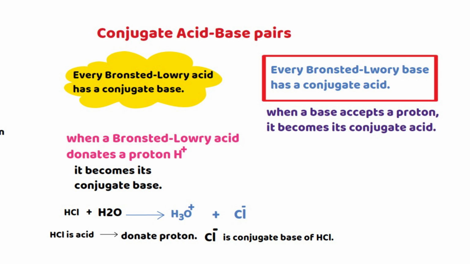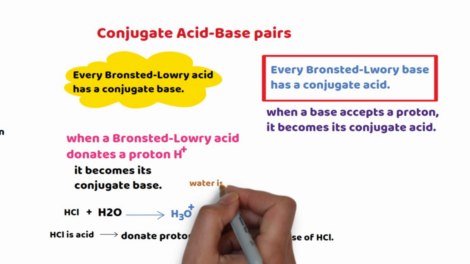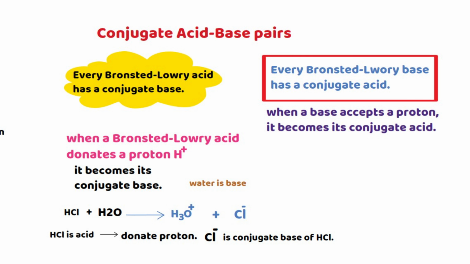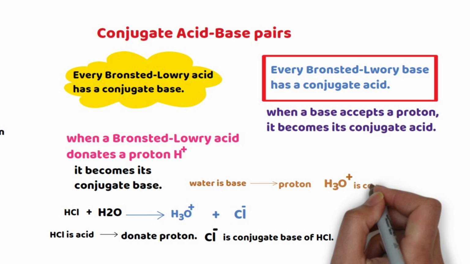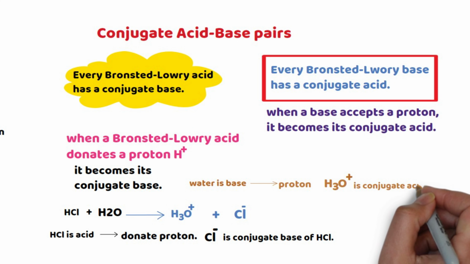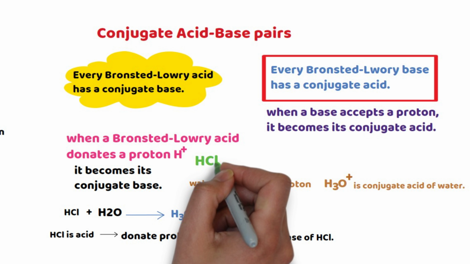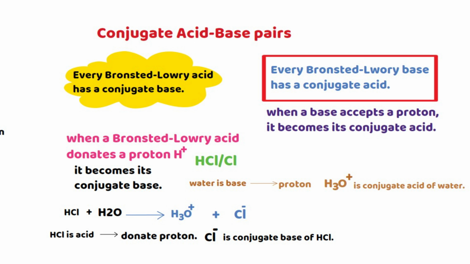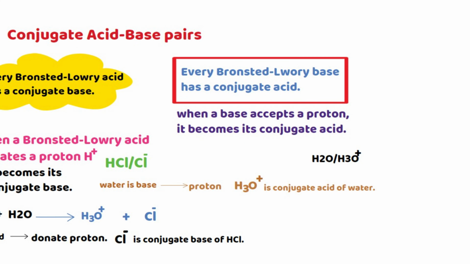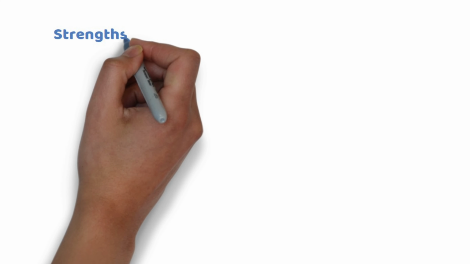Water is a base because it accepts a proton that came from HCl and forms hydrogen ion. This hydrogen ion is the conjugate acid of water. So HCl is an acid and its conjugate base is chloride ion. Water is a base, its conjugate acid is hydrogen ion.